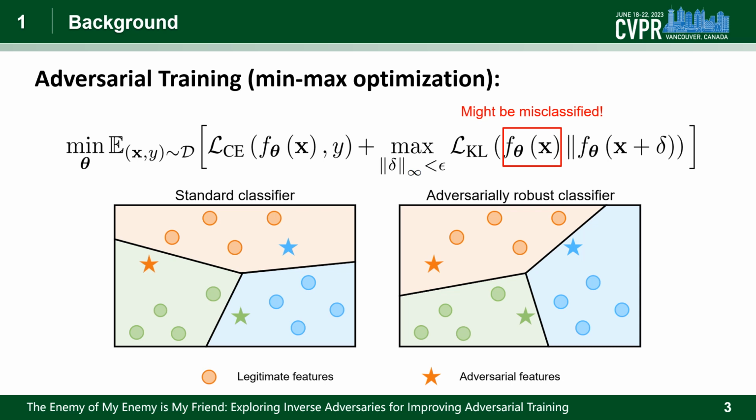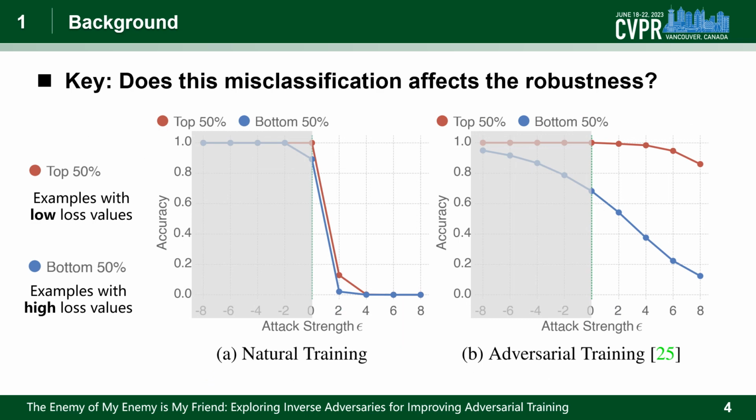Generally, this KL divergence during adversarial training encourages the predictions of clean and adversarial examples to share the same probability distribution. However, this distribution alignment can further undermine the robustness when clean examples are misclassified, resulting in wrong guidance during adversarial training. So, the key problem is: does this misclassification affect the robustness?